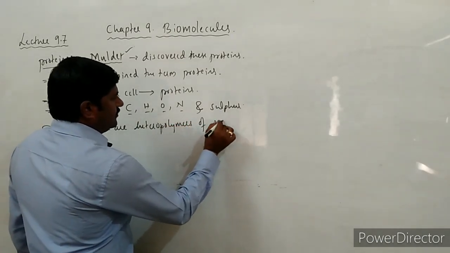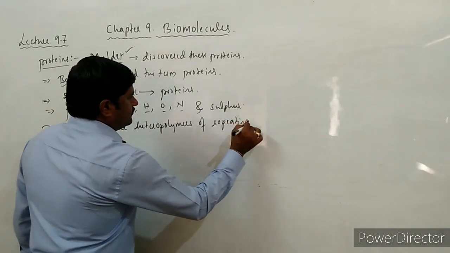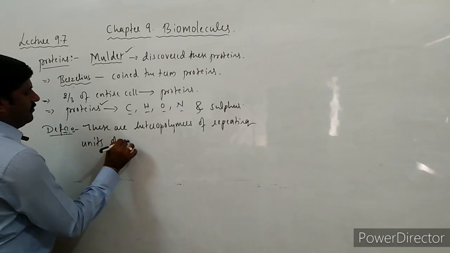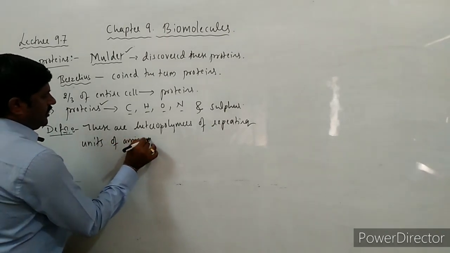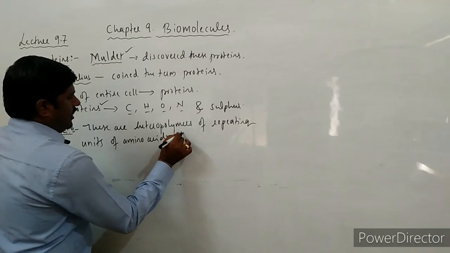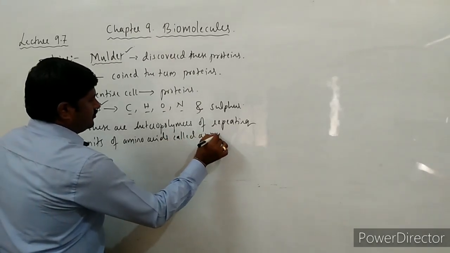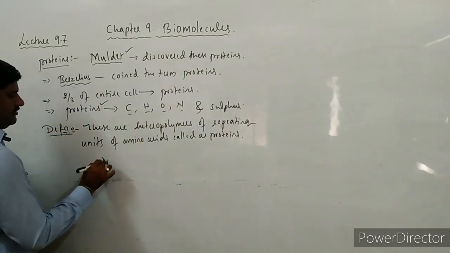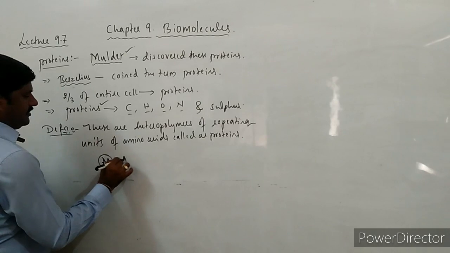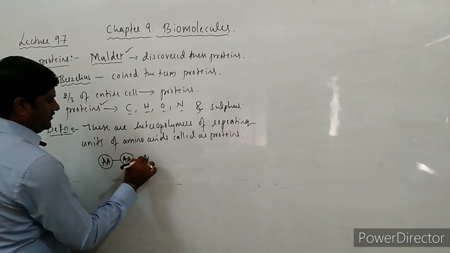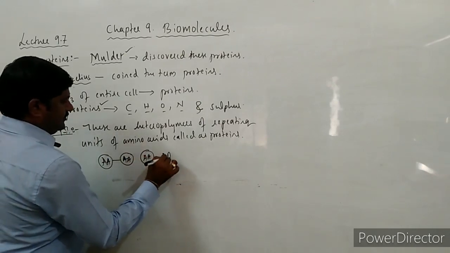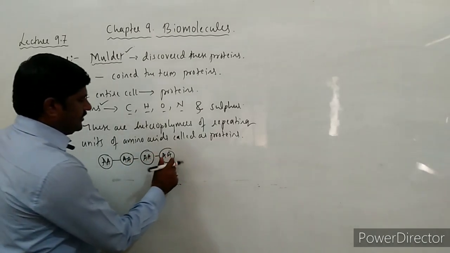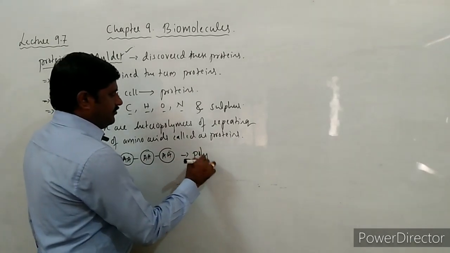So that's why we shall define them as heteropolymers of repeating units of amino acids called proteins. Simply we can imagine this: this is one amino acid, this is another amino acid, this is another amino acid. Like this, a chain of amino acids is called a polypeptide.